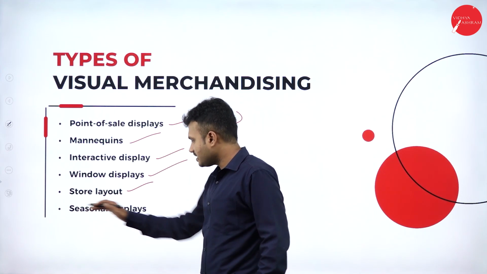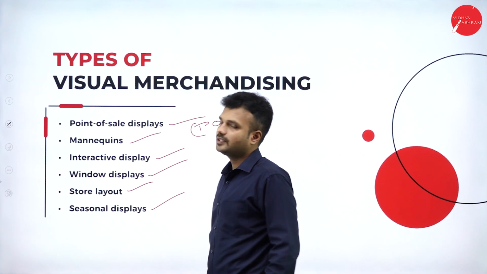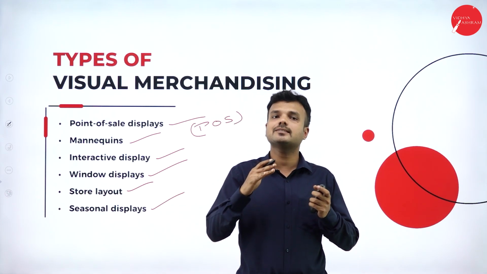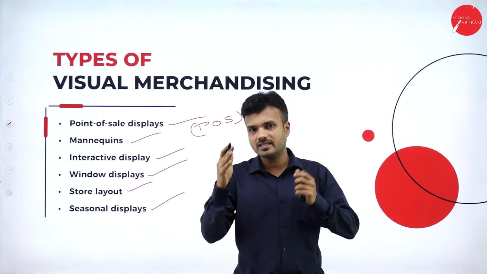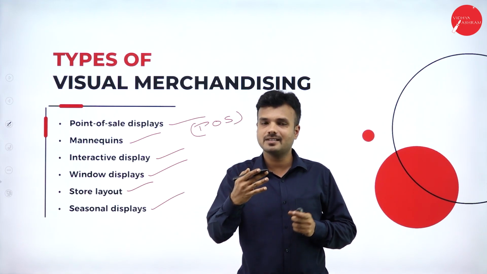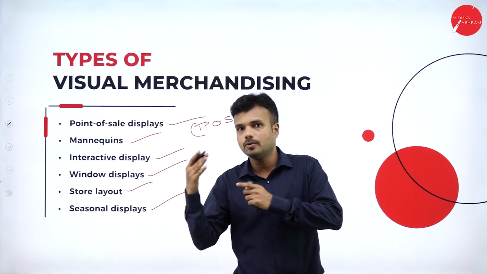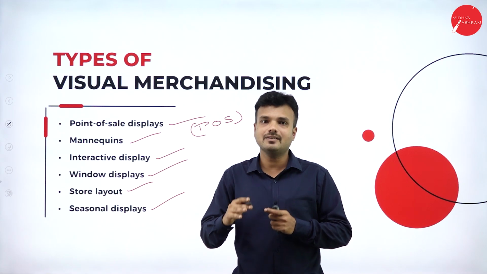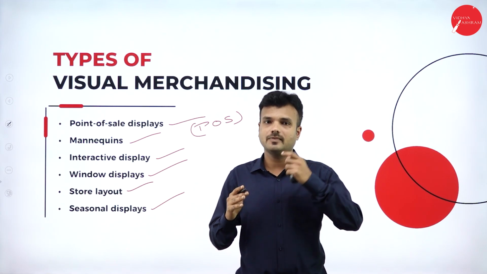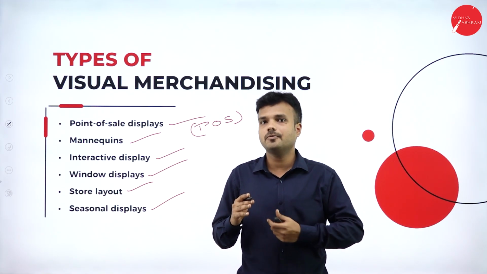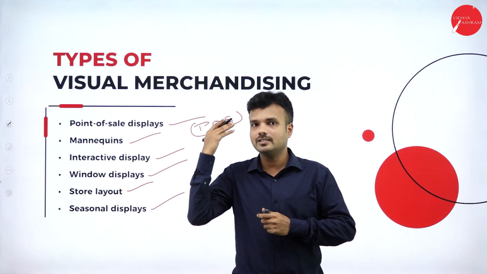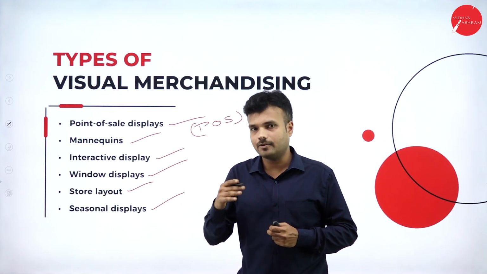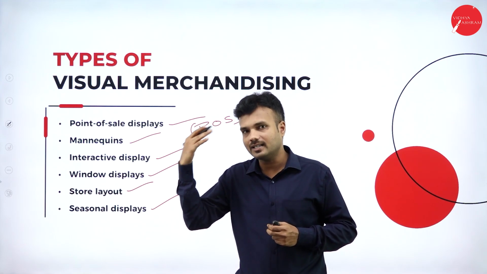Seasonal display. So there are a number of products which can be sold seasonally, which cannot be sold throughout the year, which can be sold seasonally. In summer season, we are going with the cool drinks, ice cream, right? So it is a seasonal product. In winter season, we are going with the cotton cloths, we are going with the jerkins, pullovers, right? So we are going with the uppers. So that is nothing but seasonal display, that they are going to display the product as per the season.